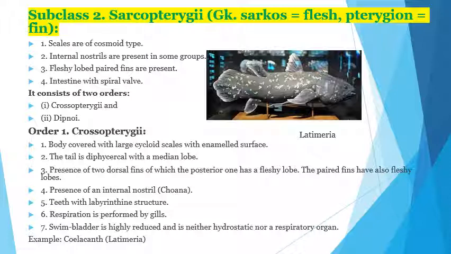The presence of internal nostrils, teeth with a labyrinthine structure, and respiration is performed by the gills. The swim bladder is highly reduced. It is neither hydrostatic nor a respiratory organ. Example, Latimeria. This is the example of these Crossopterygii.